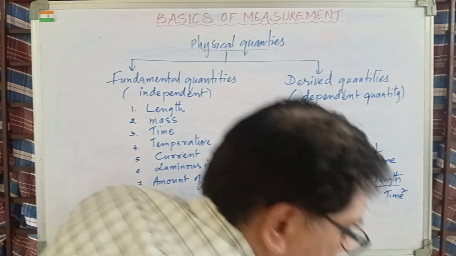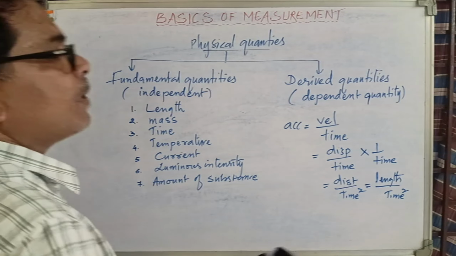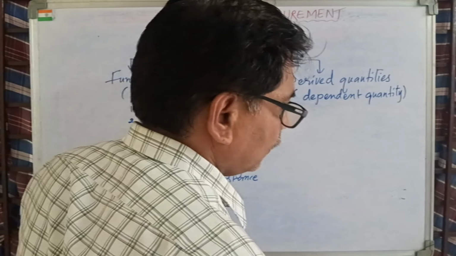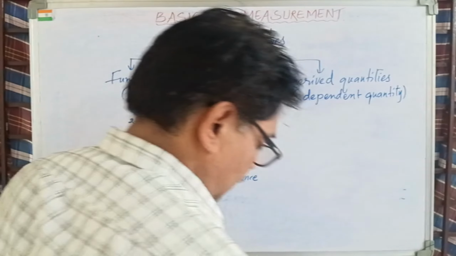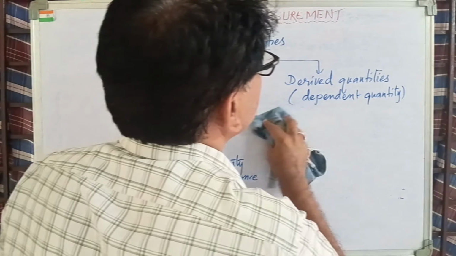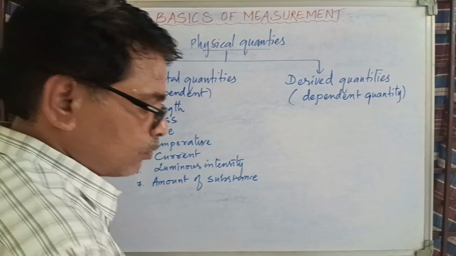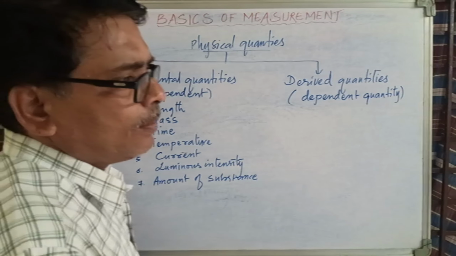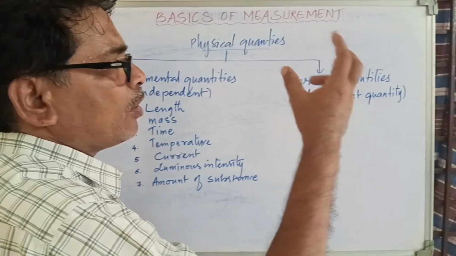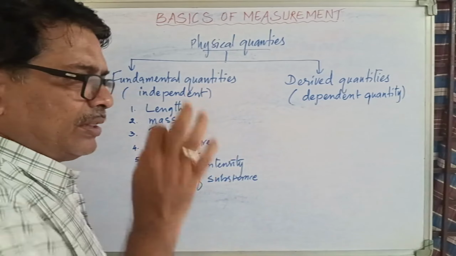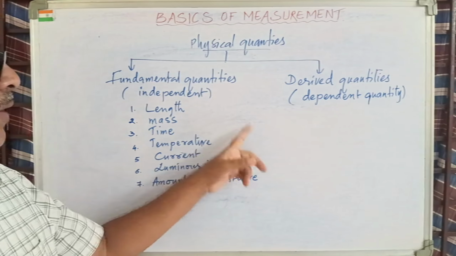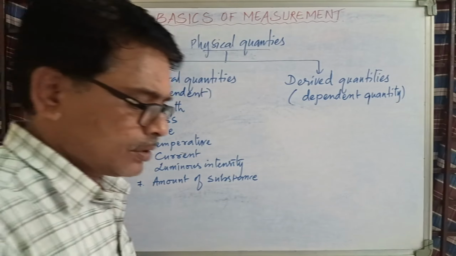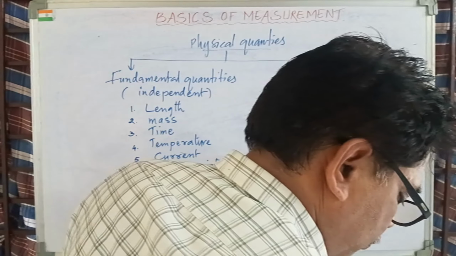Like that, there are so many physical quantities I can write. Okay, force, mass into acceleration. Then coming to impulse. Impulse is nothing but force into time, right? So if you may be thinking about how to calculate force, F is equal to ma, mass into acceleration. Acceleration, velocity by time. So like that. One thing, dear students, other than these 7, they are called derived, because these quantities depend upon fundamental quantities. Such an easy thing it is actually. Okay, good.